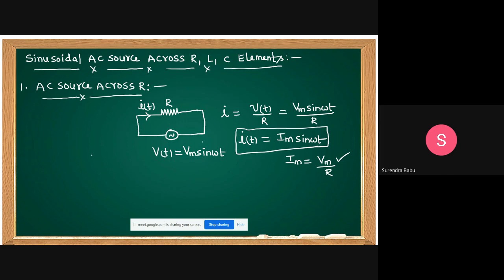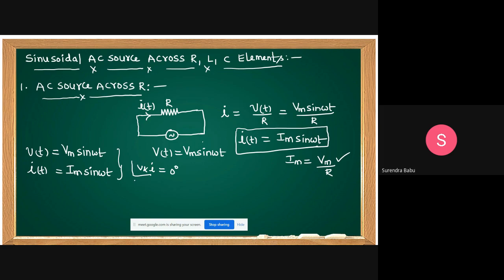Now see, students. v of t equals Vm sin omega t. Then what is i of t? Im sin omega t. What is the angle between v and i? The angle between v and i is 0 degrees.